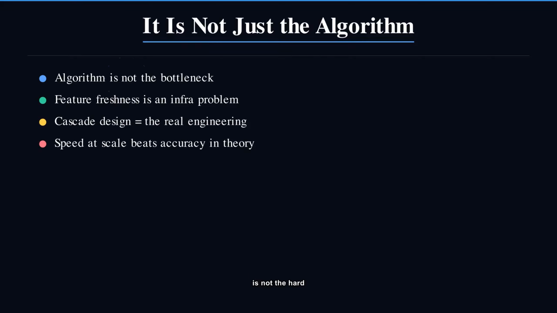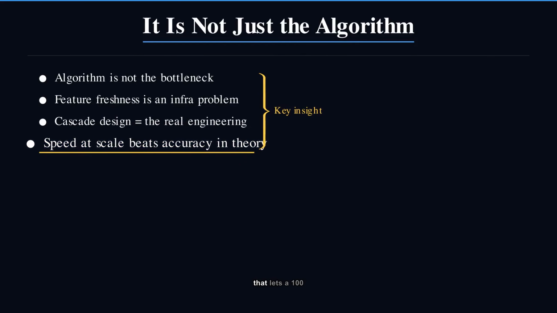The algorithm is not the hard part. The hard part is getting the right signals to the model in under 50 milliseconds at 1.5 billion users. The hard part is designing a cascade that lets a 100 millisecond model run 200 times in under 200 milliseconds total. The hard part is the infrastructure. The ML model is just math on top of an engineering miracle.